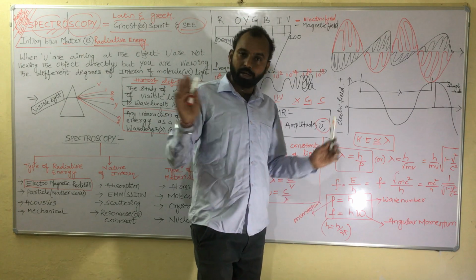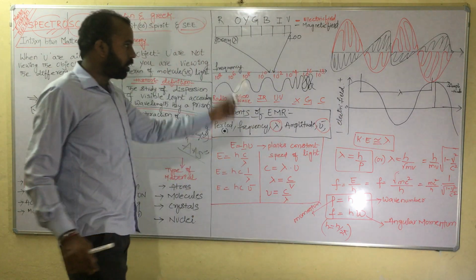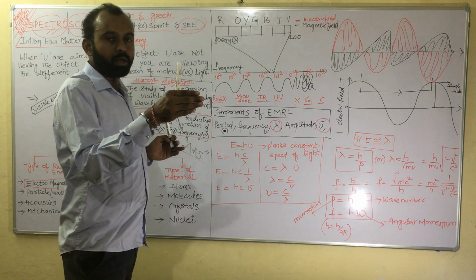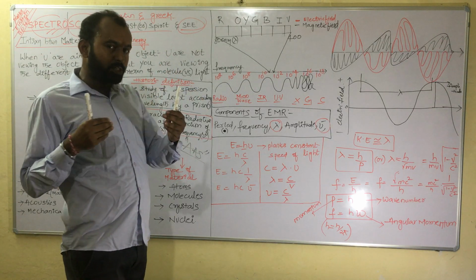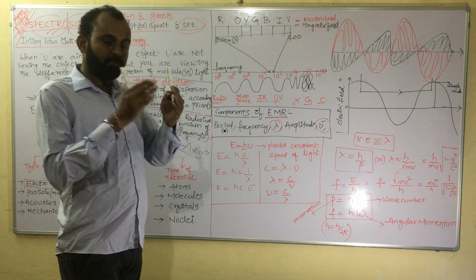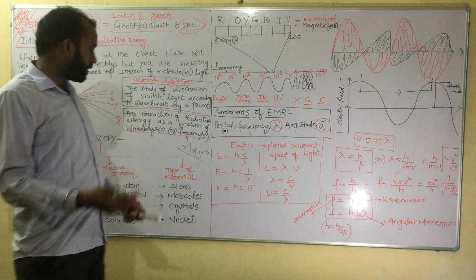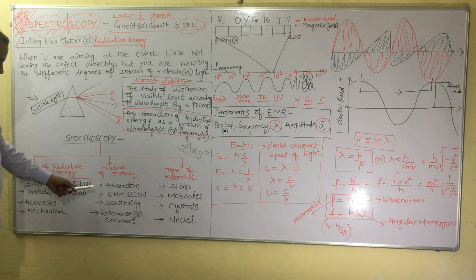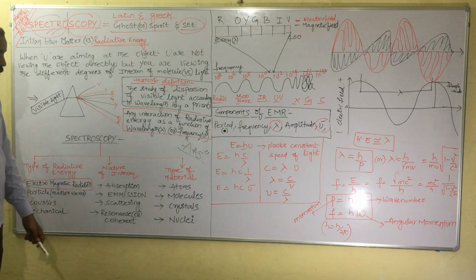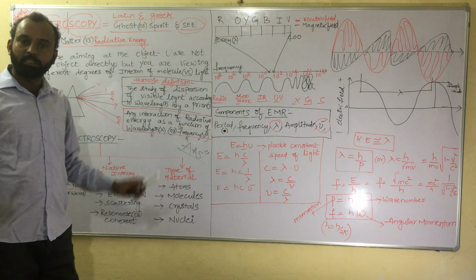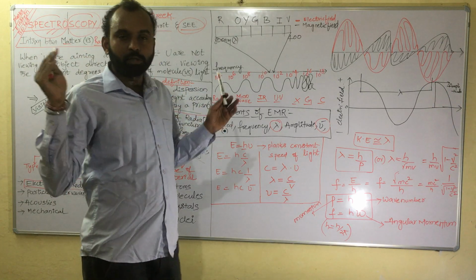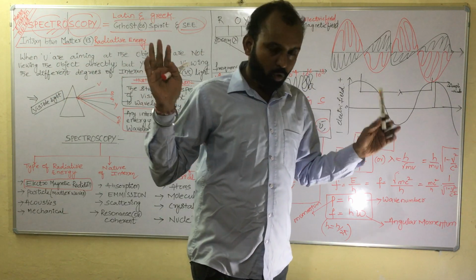This is the overall introduction to the properties of light, which interacts with matter, and we will observe the different degrees of freedom of interaction of light or incident energy with matter. In the next coming classes, we will discuss what type of interaction it is, whether absorption, emission, scattering or resonance, and what type of molecules are interacting. This is only the fundamental definition of properties of light, properties of matter, and so on. Thank you.